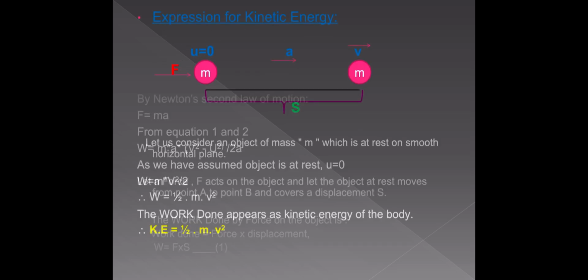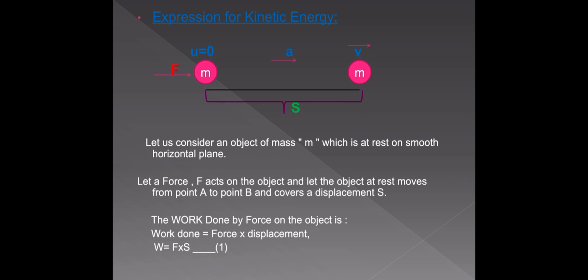Right? So now, we know m is the mass of the object, a is the acceleration possessed by the object, s is the displacement of the object. So let us find the displacement of the object s. Then we will substitute that s value in this equation number 1.